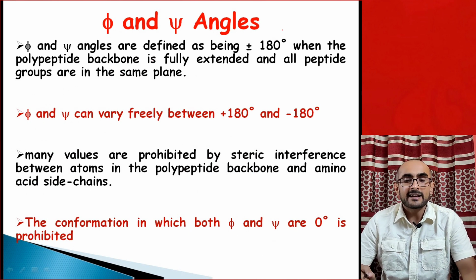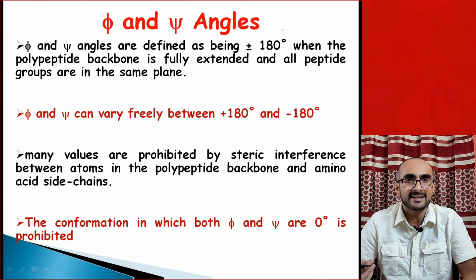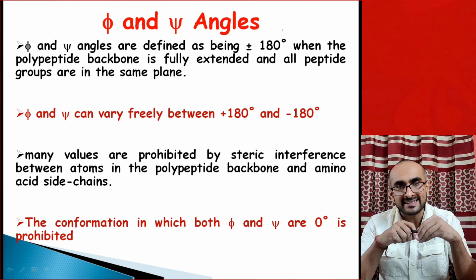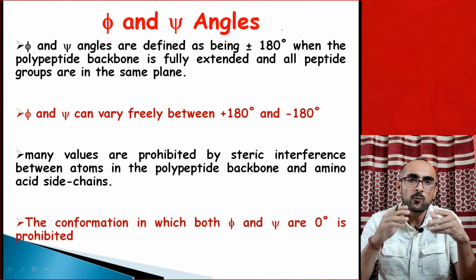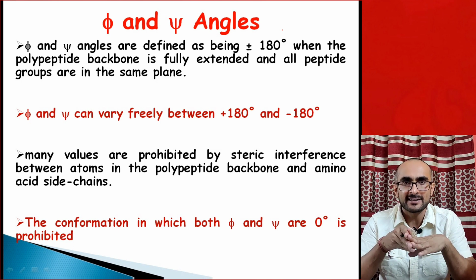So phi and psi angles are defined as being plus or minus 180 degrees when the polypeptide backbone is fully extended. In order to have a completely extended polypeptide chain, the phi and psi angles should be plus 180 or minus 180 degrees, that's the same thing.